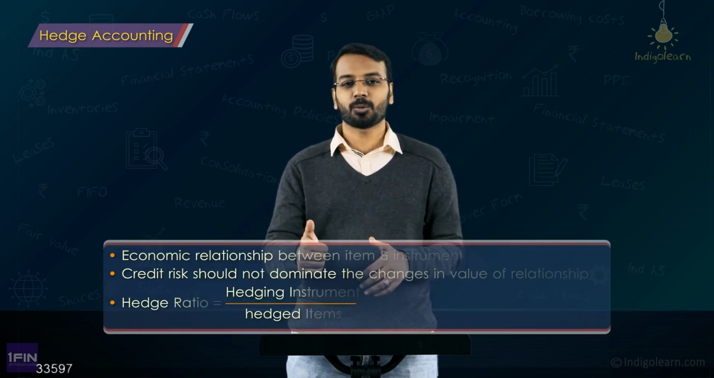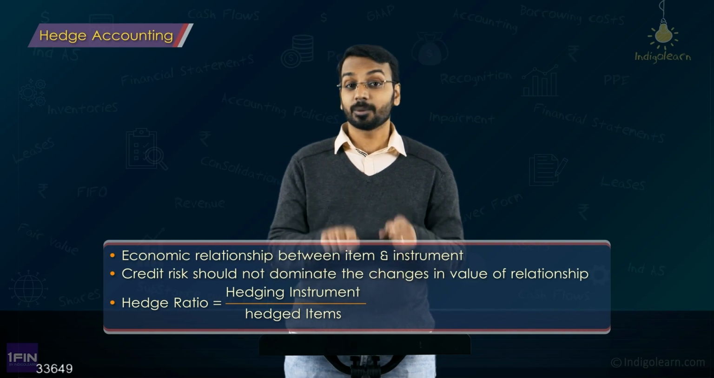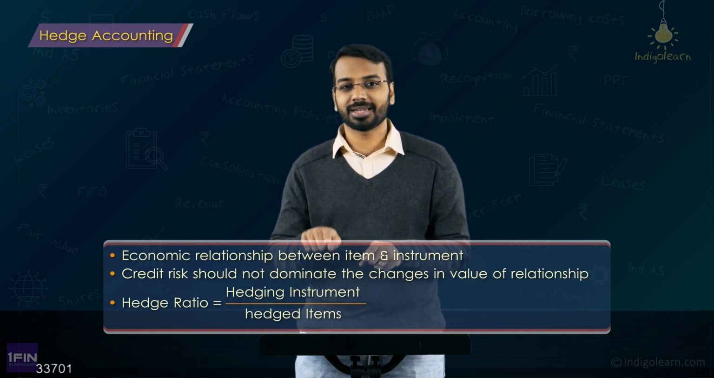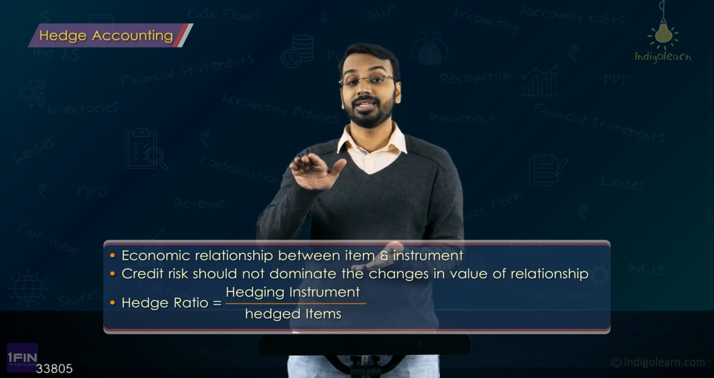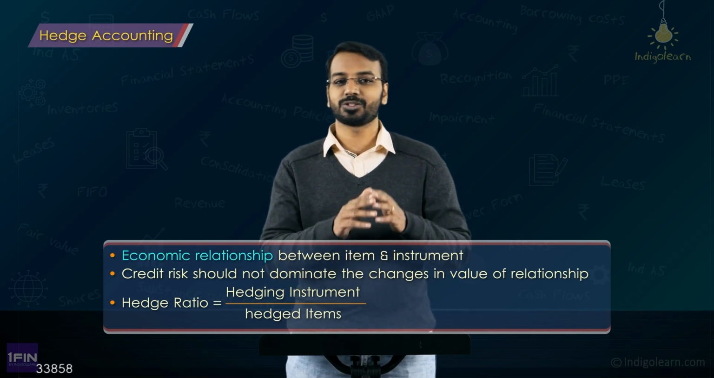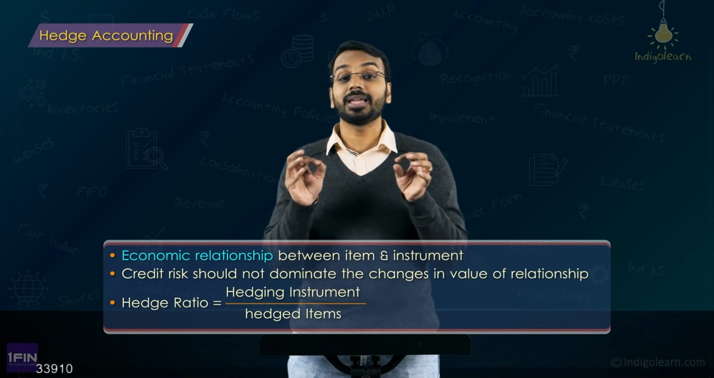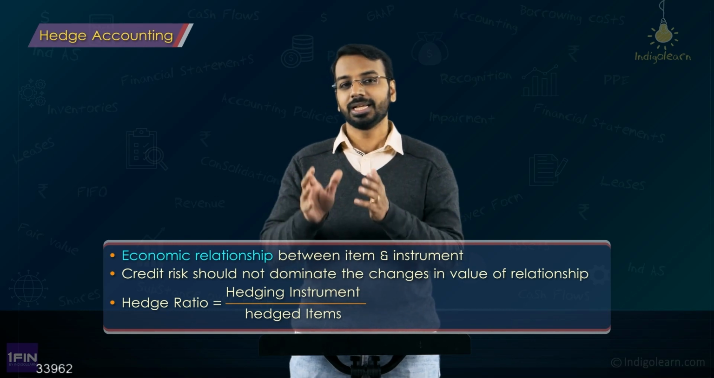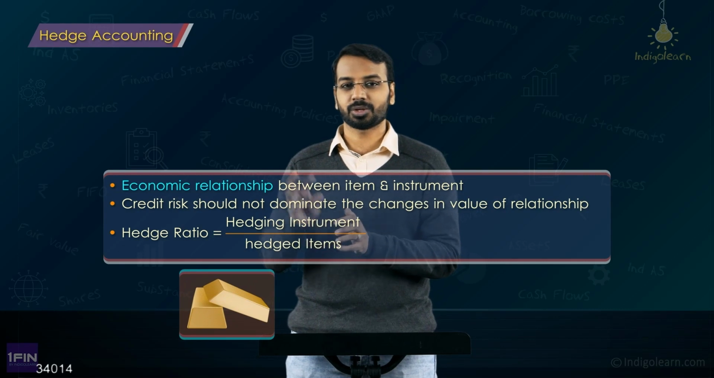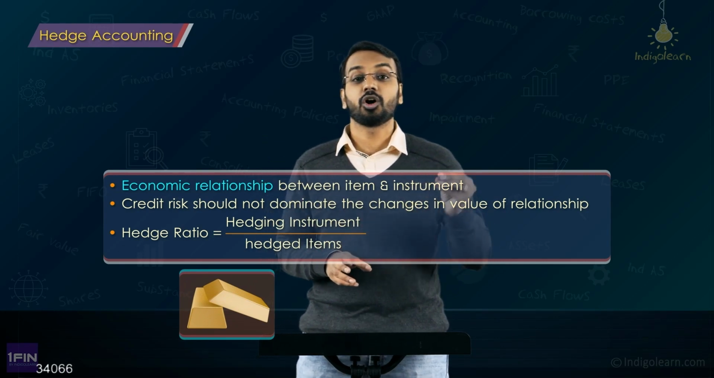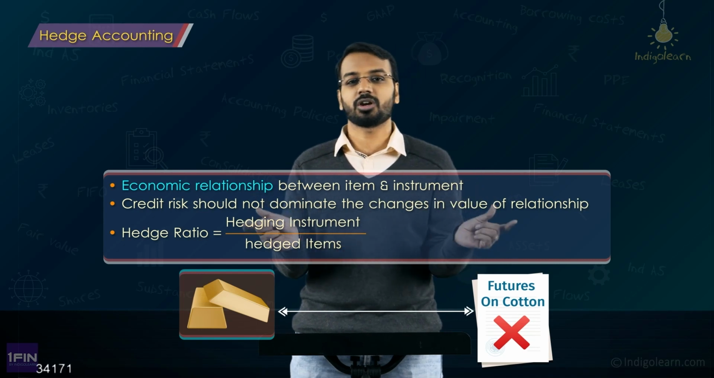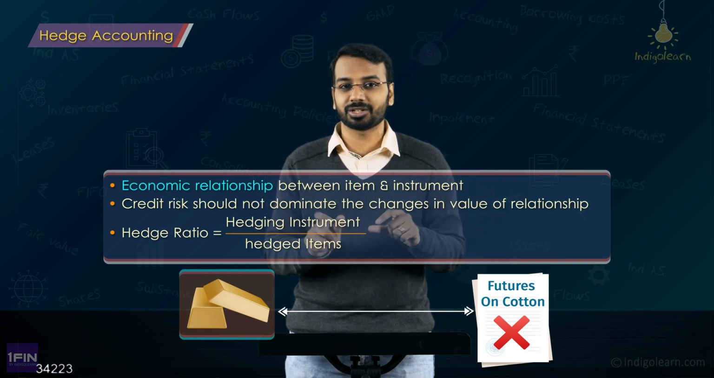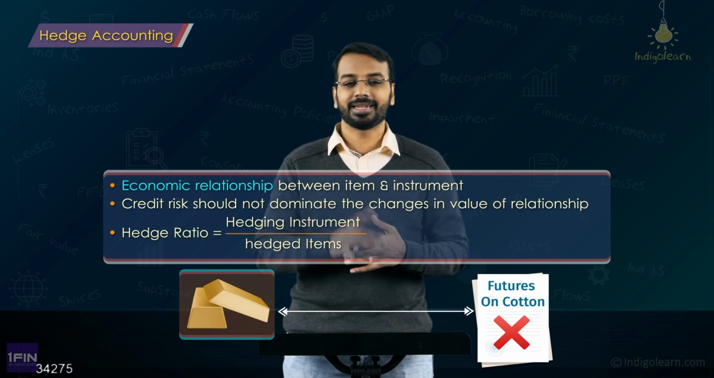Now, coming to the three sub criteria for hedge effectiveness. Number one, there has to be an economic relationship. There must be a relationship where if there is a gain on the hedged item, the underlying hedging instrument should give you a loss, or when there is a loss on the hedged item, the underlying hedging instrument should give you a gain, and there has to be an economic relationship. For example, if you are hedging, let us say, gold purchases, you cannot hedge with cotton sales, or on the other side you don't take a future on cotton, because though there may be some relationship, they are not economically related. That is the first thing.